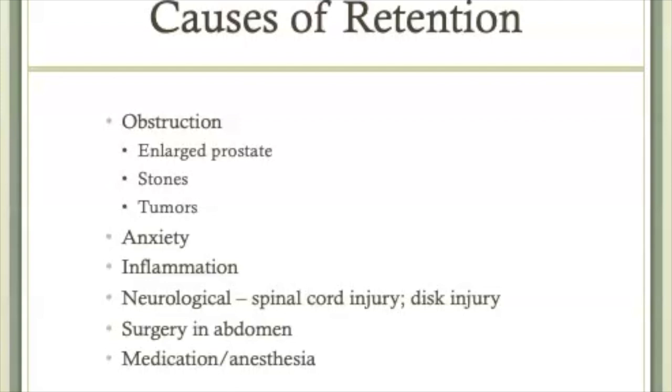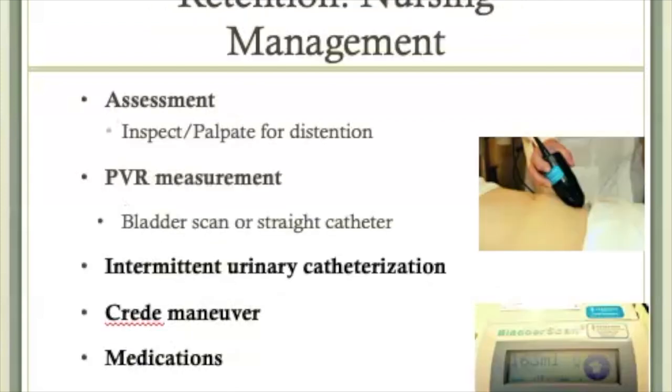The main things to take away from this slide are that if a client complains of issues related to urination, such as an inability to empty the bladder or only a small amount of output, palpate the abdomen first to check for distension. If you find distension, notify the healthcare provider because this could indicate retention or infection and possibly the need for a catheter. Nursing management of urinary retention includes palpation for distension and notifying the healthcare provider of assessment findings.